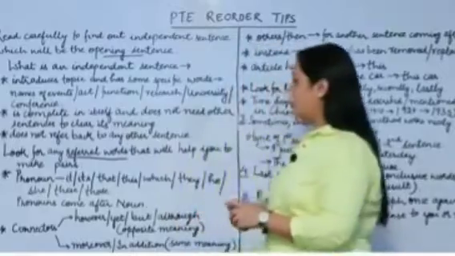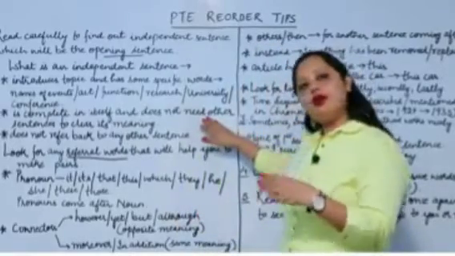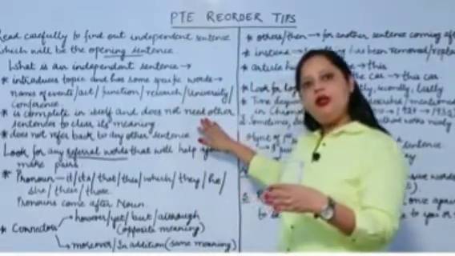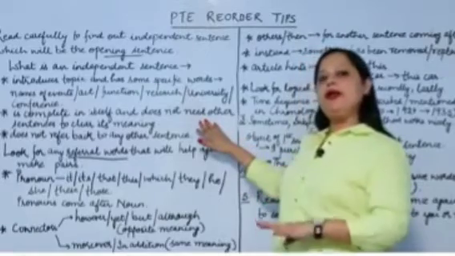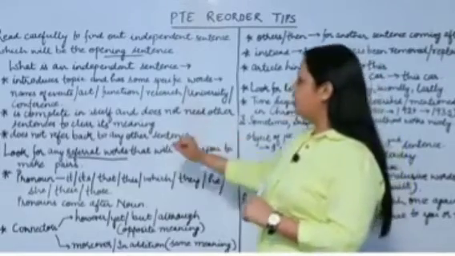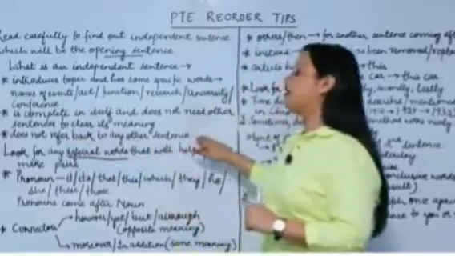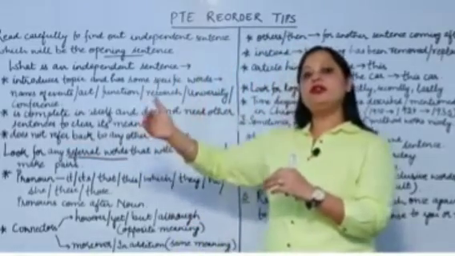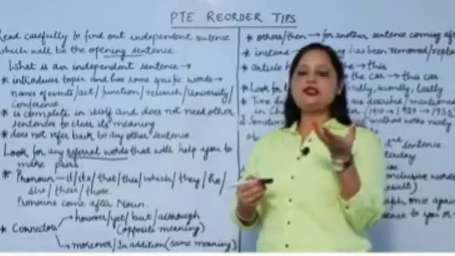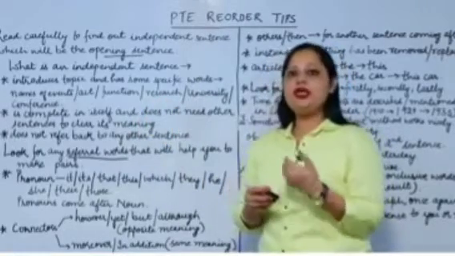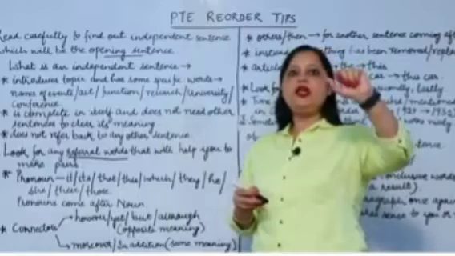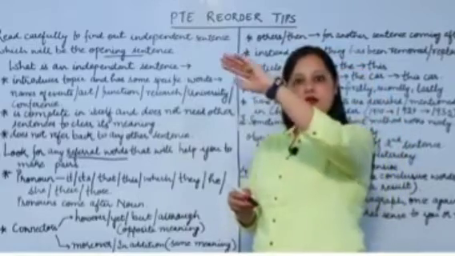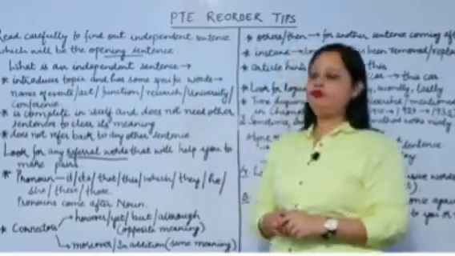So you need to make sure it doesn't have any word that fails to clear its meaning by itself. Another thing is that it does not refer back to any other sentence. It should not be related to any previous sentence. If the sentence is complete in itself, that's going to be the opening sentence. You can drag it from there and place it first.